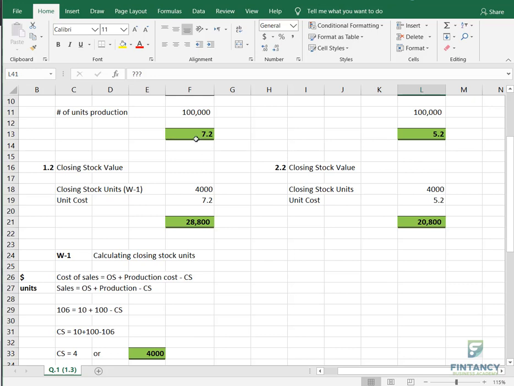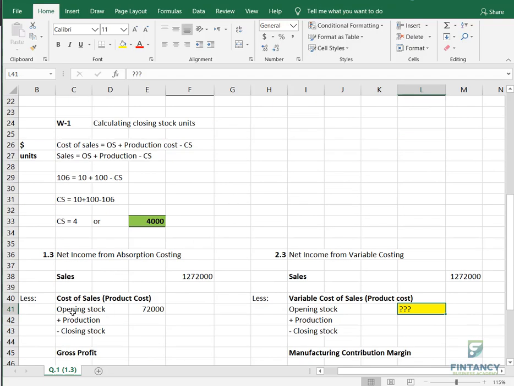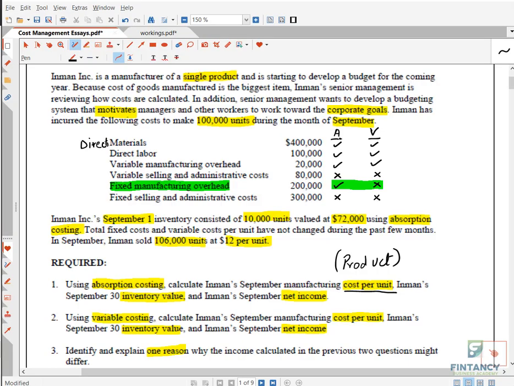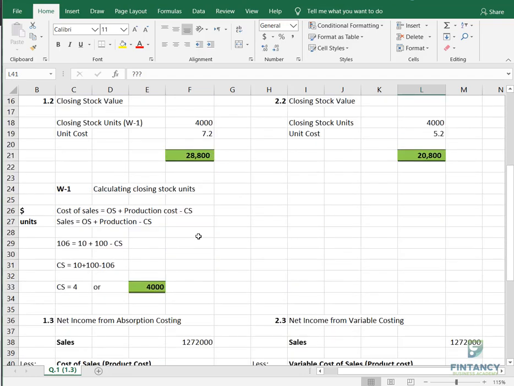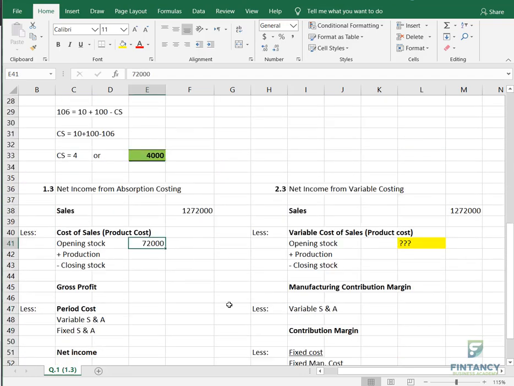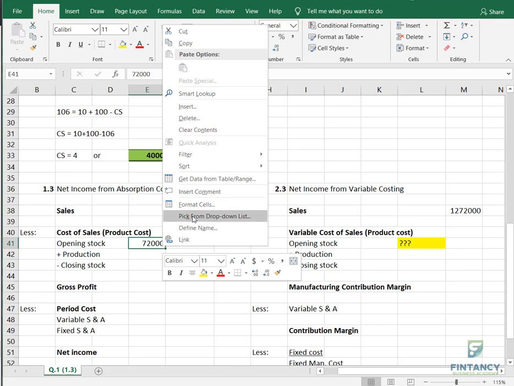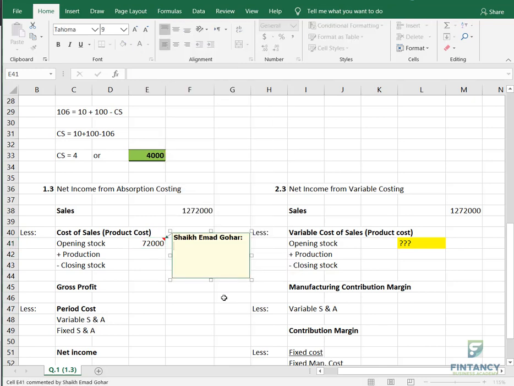If you can verify, remember how many units are there for opening stock? 10,000. If I multiply 10,000 with 7.2, how much will come? Getting it, everyone?